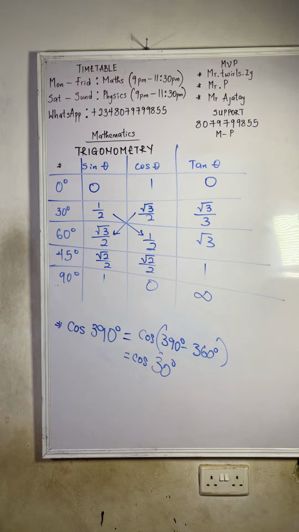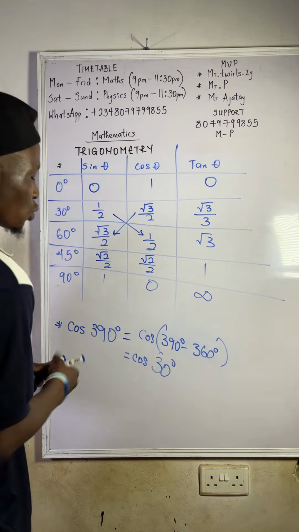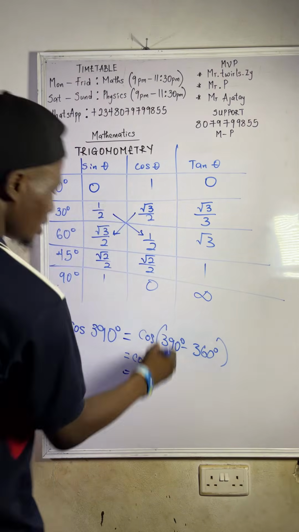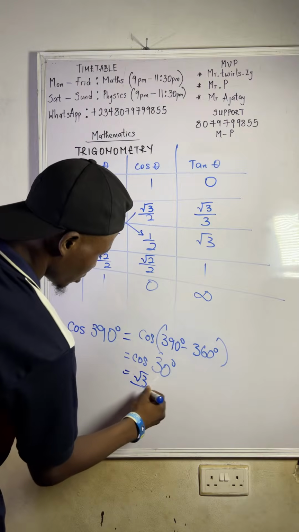30 degrees, which quadrant does it fall on? On the first quadrant. And what do we say on the first quadrant is? All are positive, right? So it means cos is also positive. So what is cos 30? Don't forget, cos 30 is root 3 over 2.